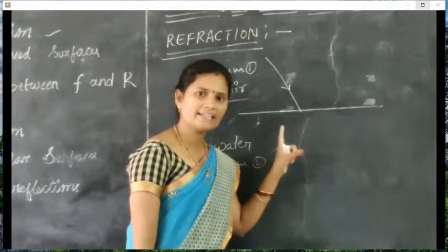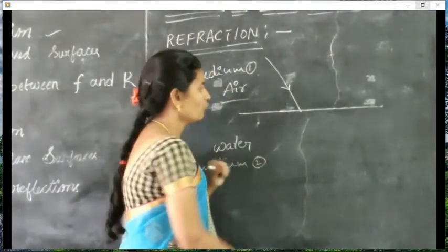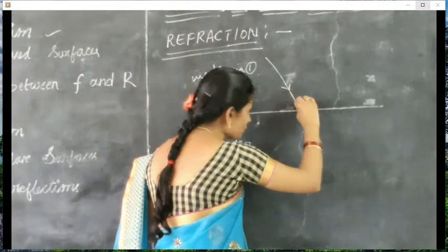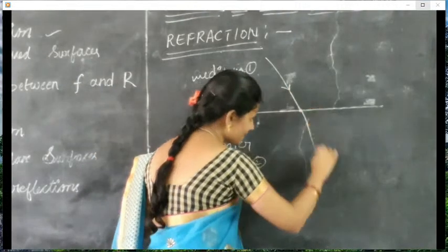Whenever the light ray passes from one medium to another medium, at the separation of the medium, the light ray bends.